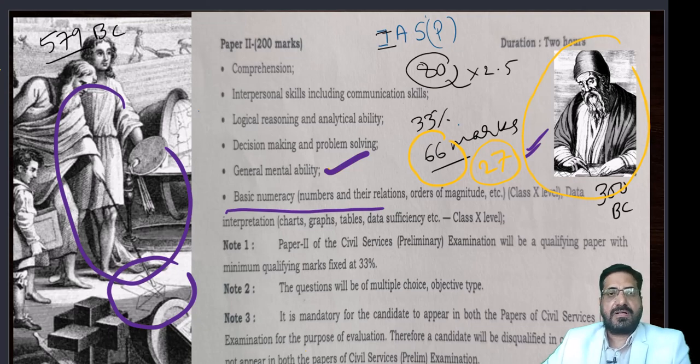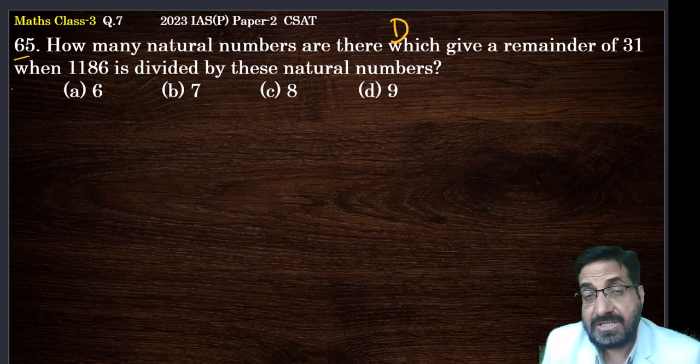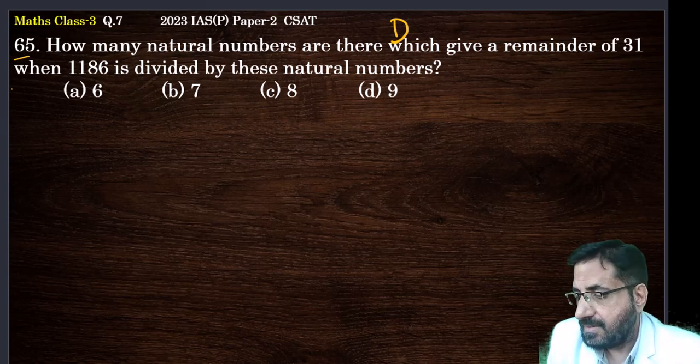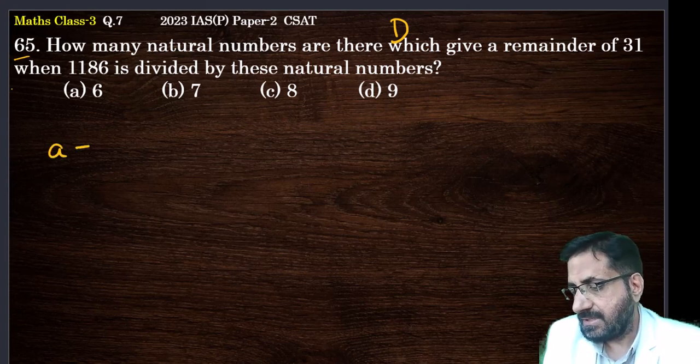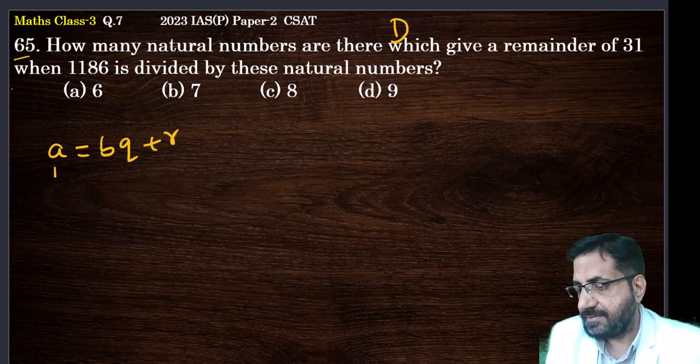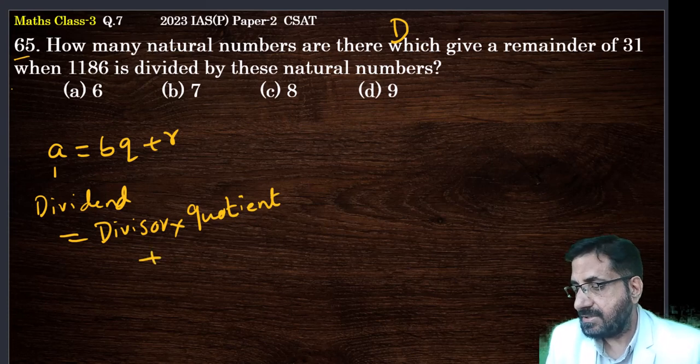Now let us move to this problem here. What is Euclid's division lemma or division algorithm? Straight away I'll write it. It can be expressed like this: A = B × Q + R, where A is the dividend, B is the divisor, Q is the quotient, and R is the remainder.